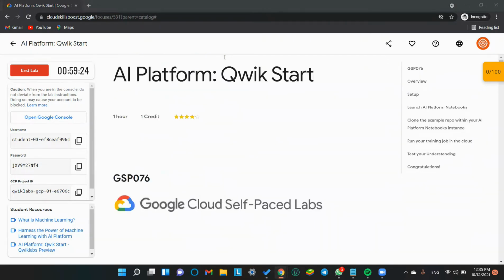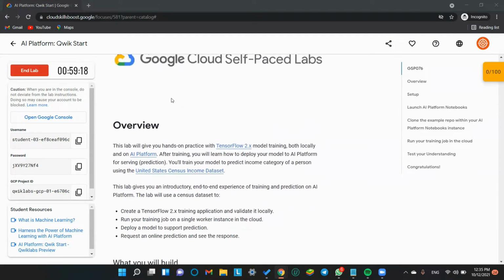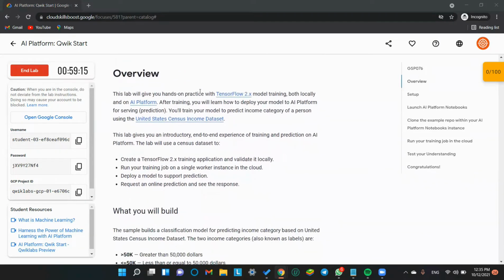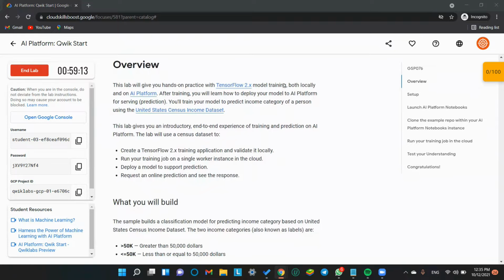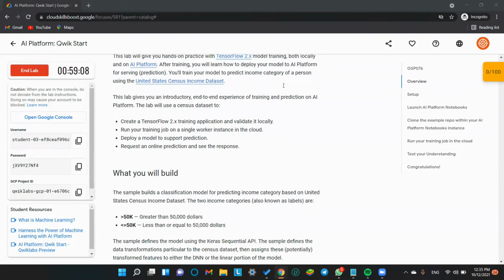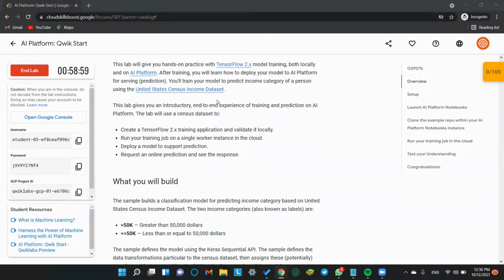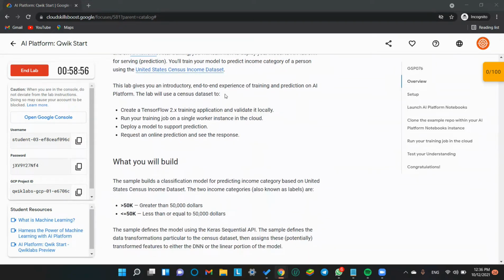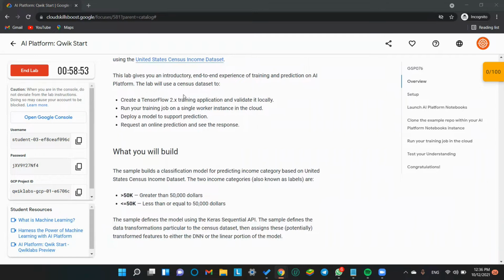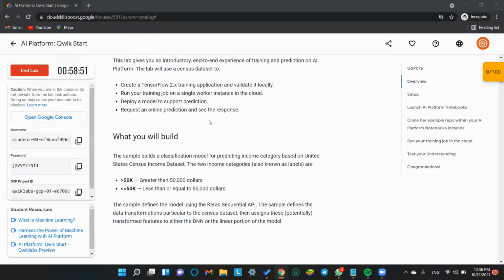Okay guys, so we are starting with another lab called AI Platform Quick Start. Let's get the overview. This lab gives you hands-on practice with TensorFlow 2.x model training, both locally and on AI Platform. After training, you will learn how to deploy your model to AI Platform for serving prediction. You will train your model to predict the income category of a person. This lab gives you an introductory end-to-end experience of training and prediction on AI Platform.